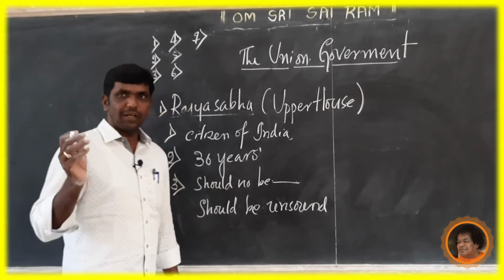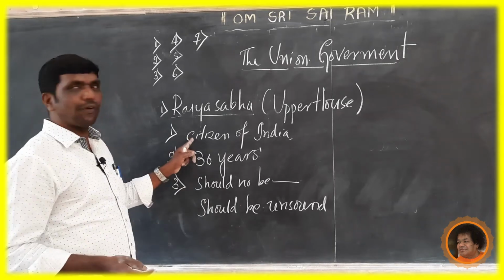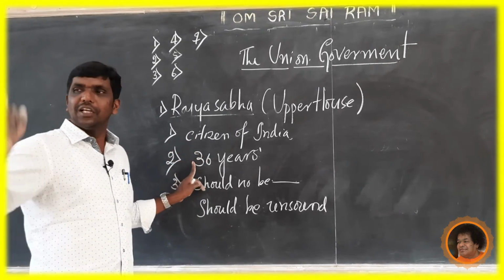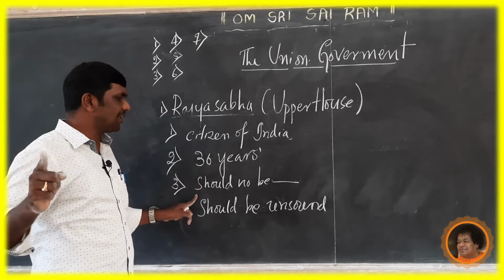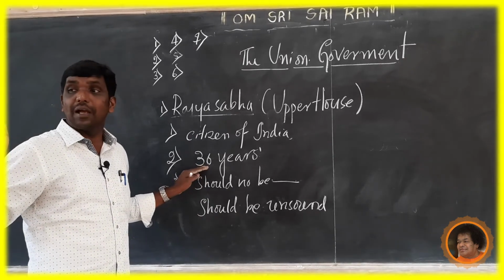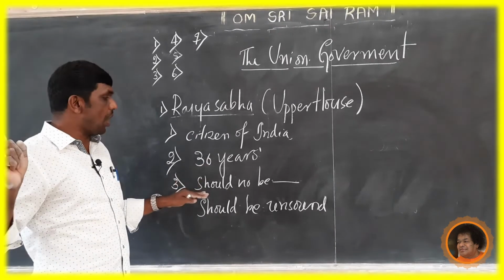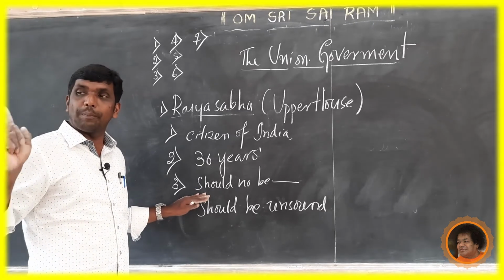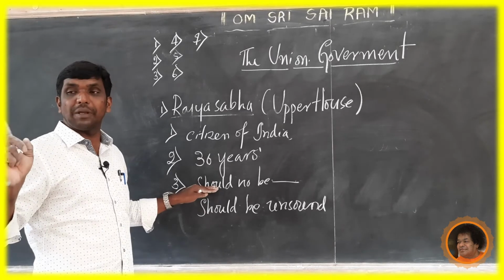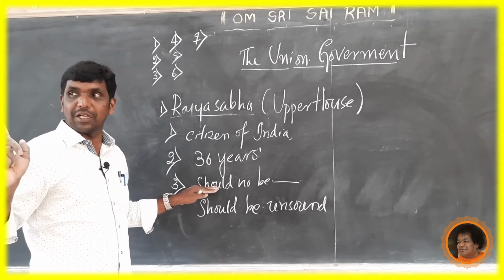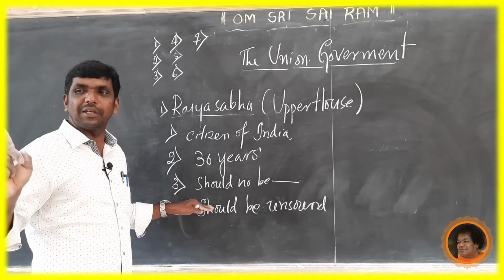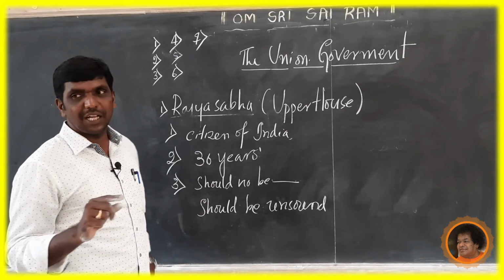Once again, let us see and say loudly. First one is should be a citizen of India. Second point, he should not be less than 30 years, he should have completed 30 years. He should not have been declared to be a person of unsound mind. He should not be convicted in any criminal cases. Then should possess the qualifications specified from time to time by the Parliament. These are all the necessary qualifications.